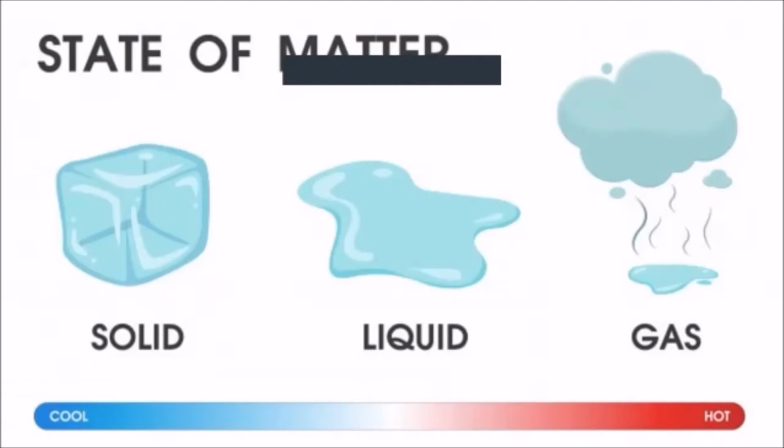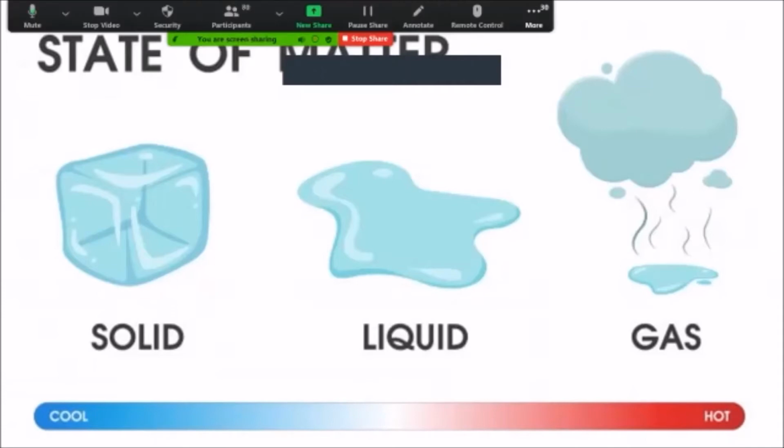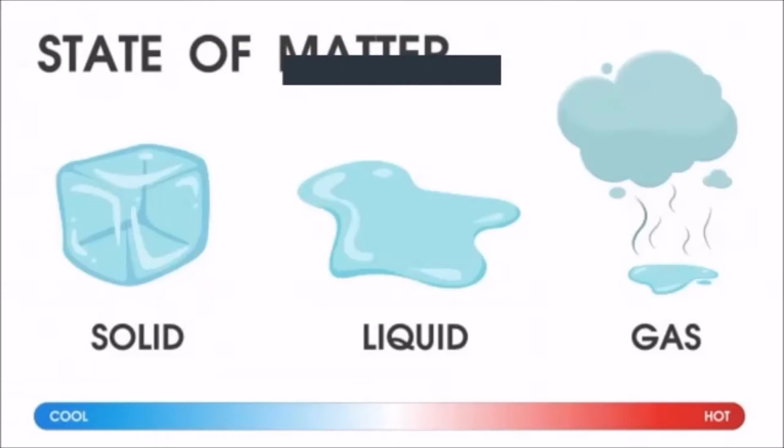If you make the water vapor cold, it becomes liquid. And put this liquid in a bottle in the fridge and give it more cold. Make it more cold. What does it become again? Hard ice. Clear?